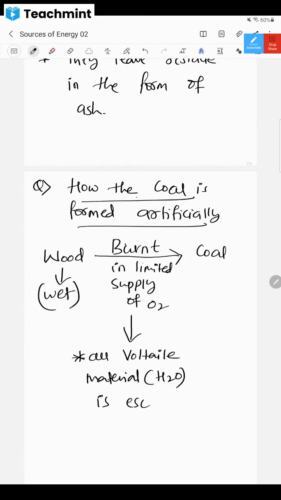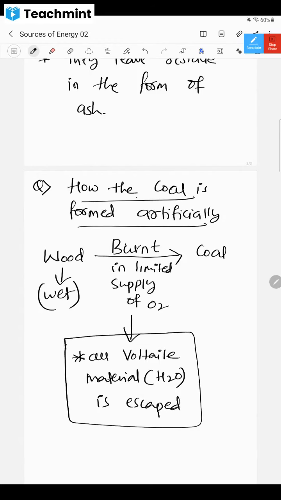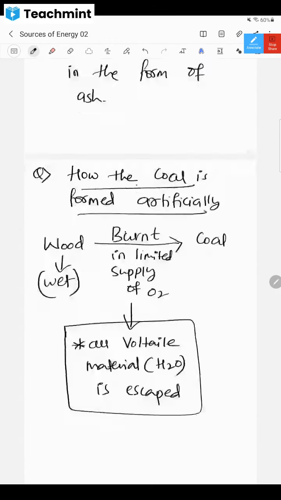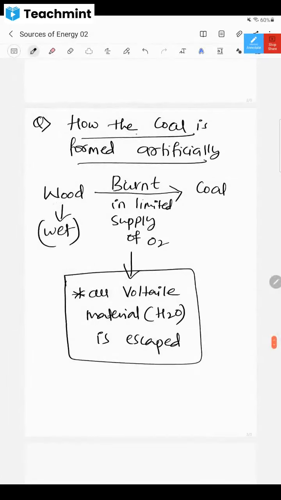Whenever we burn it in a limited supply of oxygen, we are going to have coal. If somebody asks you how coal is formed artificially, you say wood is burnt in a limited supply of oxygen, then whatever volatile material is there will escape and coal is formed. Is it clear whatever I have told, dear children?